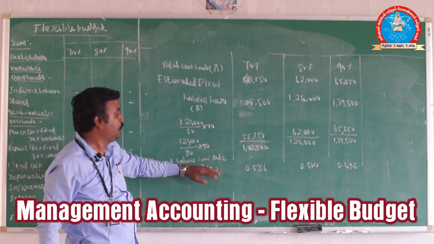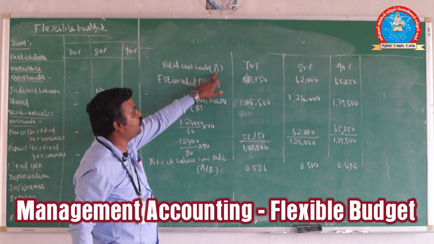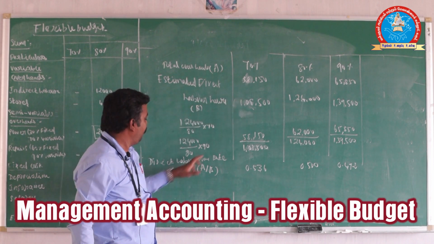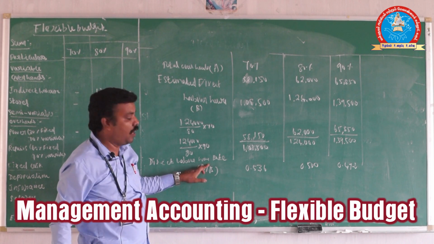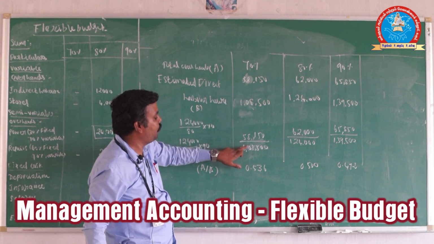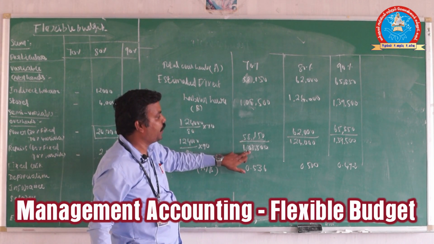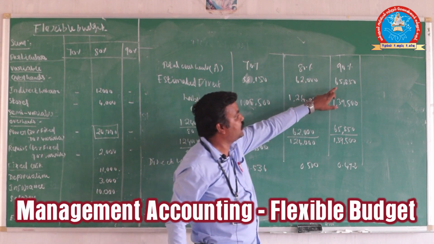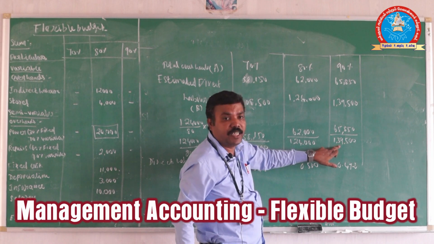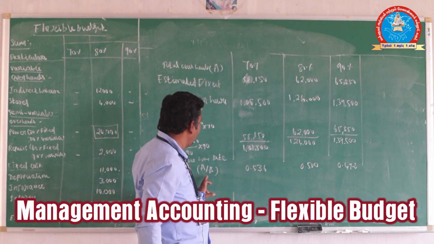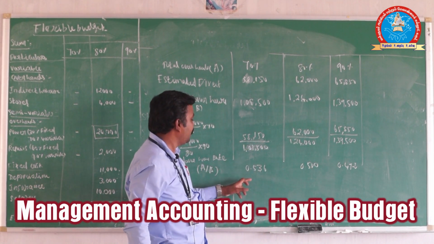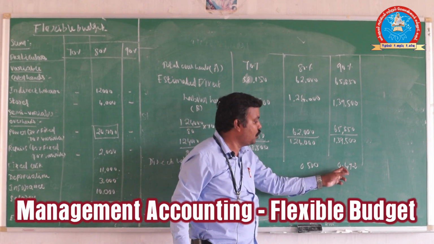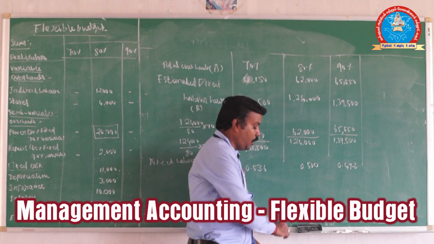We can consider the overheads as A and the hours as B, so A divided by B gives the direct labor hour rate. So 58,150 divided by 1,08,500, 62,000 divided by 1,24,000, and 65,850 divided by 1,39,500. Finally, the estimated direct labor hour rate is 0.536, 0.500 and 0.472. Okay, thank you.